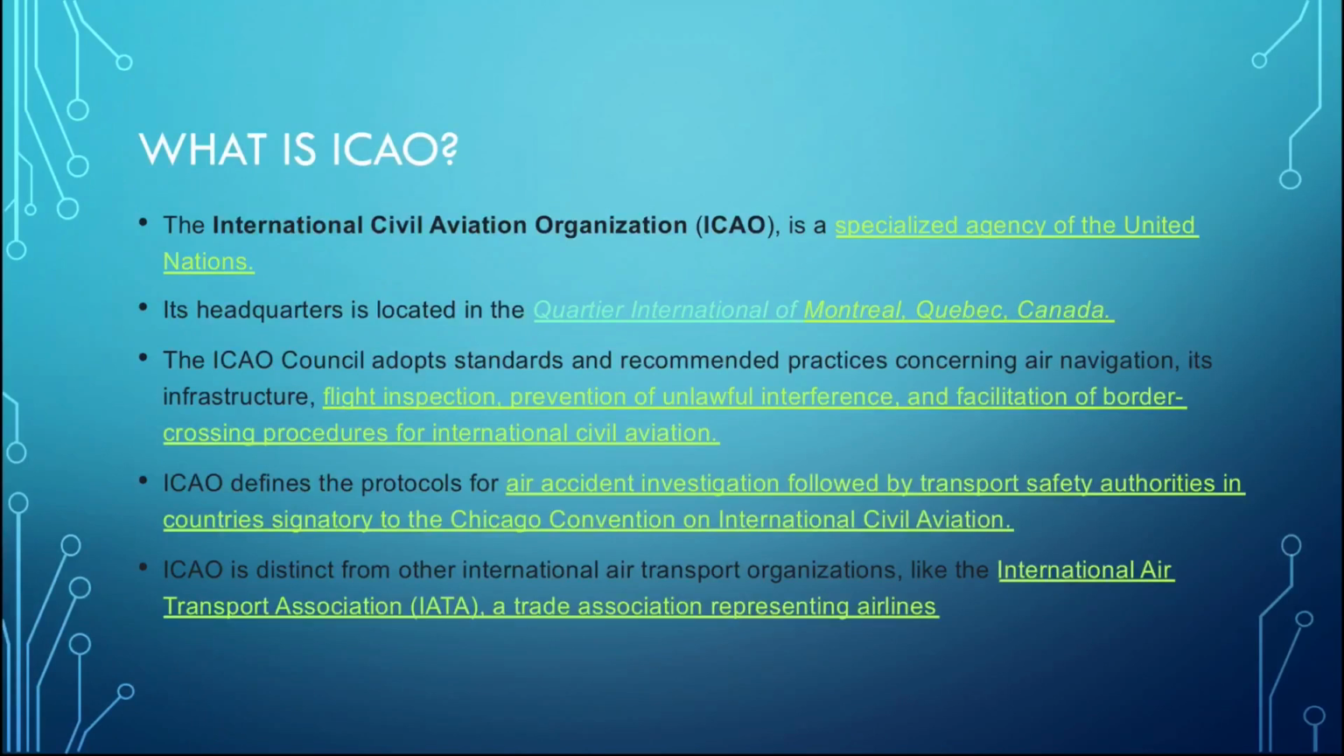And what is the work of ICAO? ICAO actually adopts standards and recommended practices concerning air navigation, its infrastructure, flight inspection, prevention of unlawful interference, and facilitation of border crossing procedures for international civil aviation. Since the name suggests that it is an international civil aviation organization, it only sets standards and procedures for international borders, not for domestic ones.